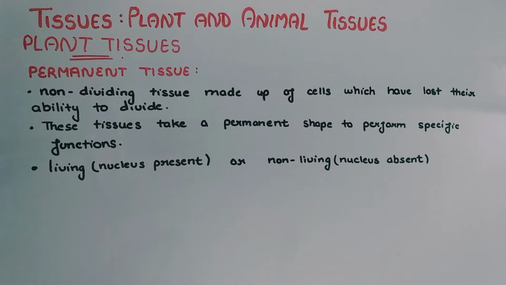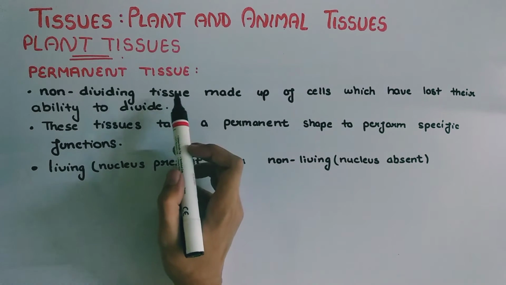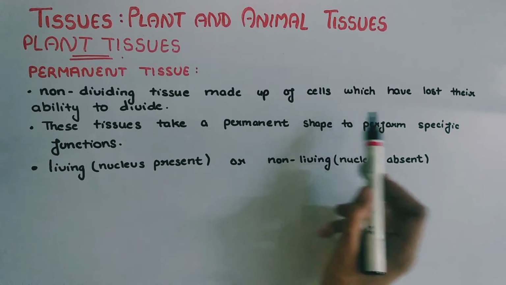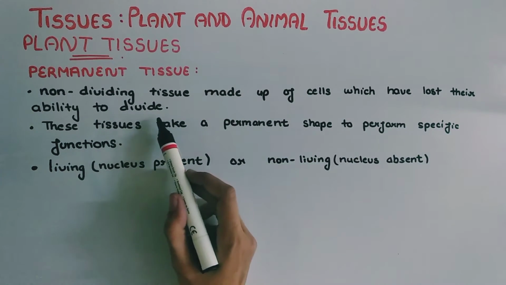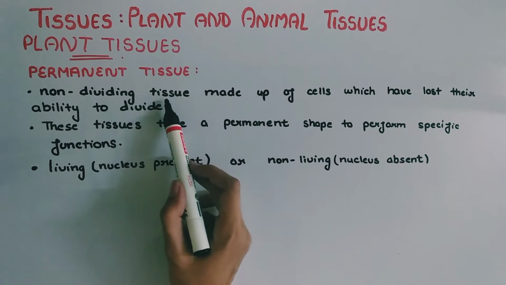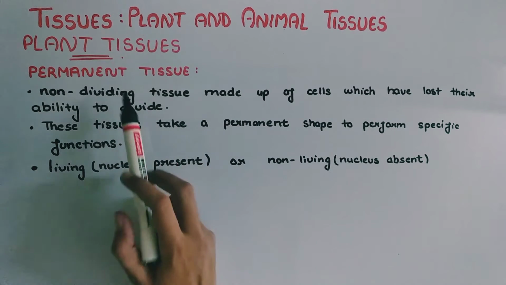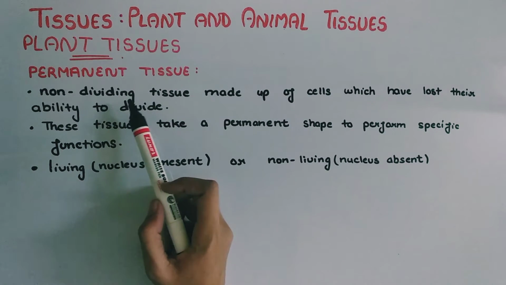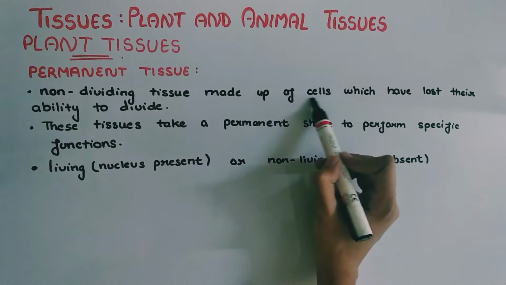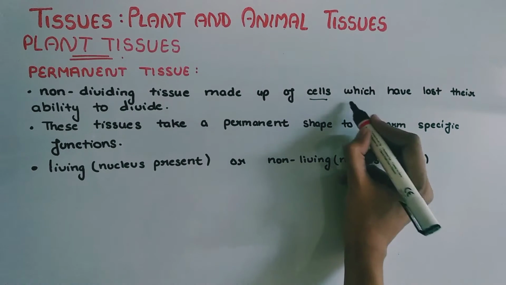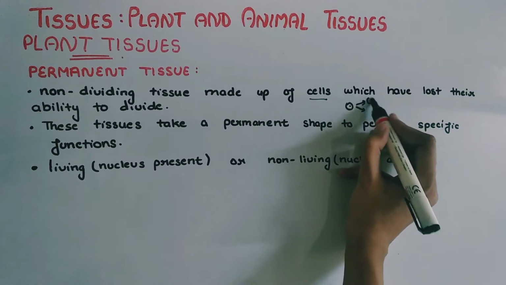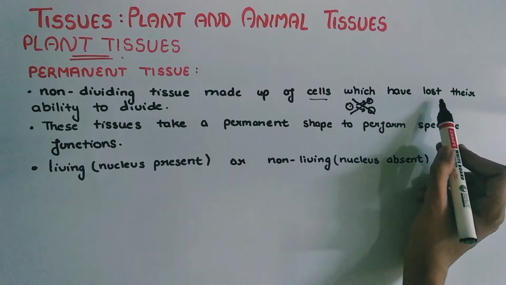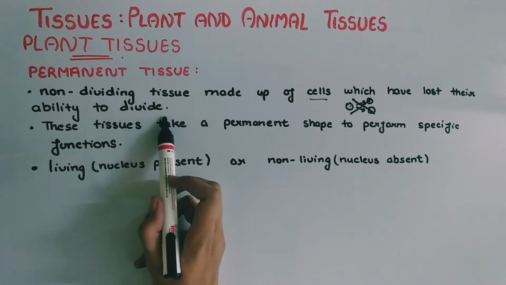The second classification of plant tissues is permanent tissue. Permanent tissues are non-dividing tissues made up of cells which have lost their ability to divide. We know that tissue is made up of cells. The permanent tissue is a non-dividing tissue, which means it is not dividing further. Hence, this tissue is made up of those cells which are not dividing anymore, because they have lost their ability to divide.